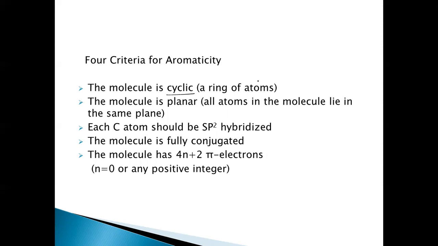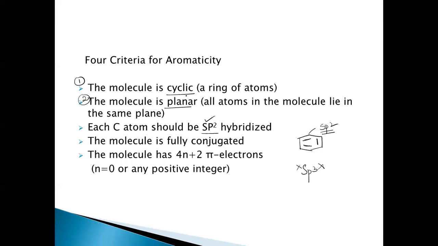First of all, the molecule should be cyclic, 1 point. Second, it should be planar. So what is planar? First of all, it should be sp2 hybridized. For example, take the same benzene with alternating single and double bonds. All the carbon atoms in this are sp2 hybridized. When there are double bonds and single bonds in conjugation, we know that the molecule is sp2 hybridized. It should never be sp3 hybridized. So the main criterion is that in the molecule, all the carbon atoms should be sp2 hybridized.